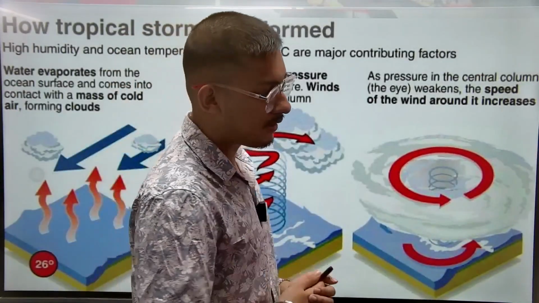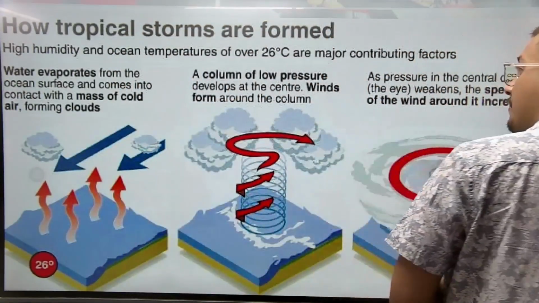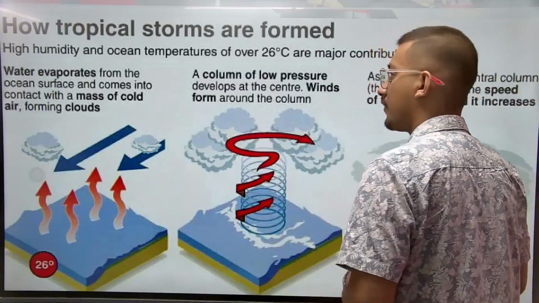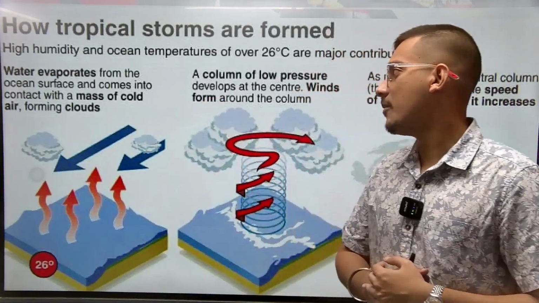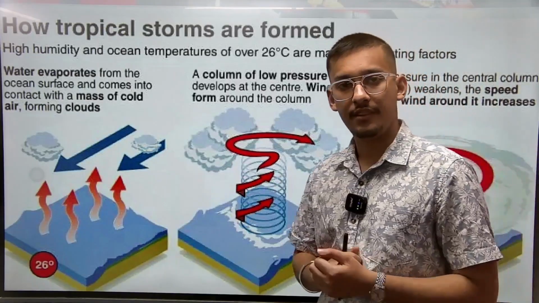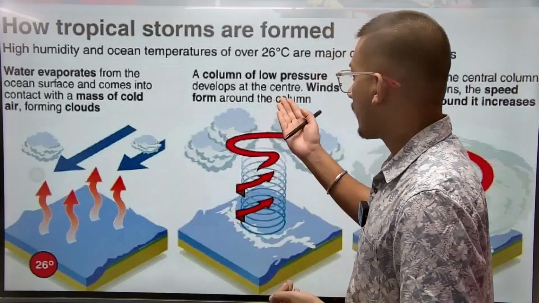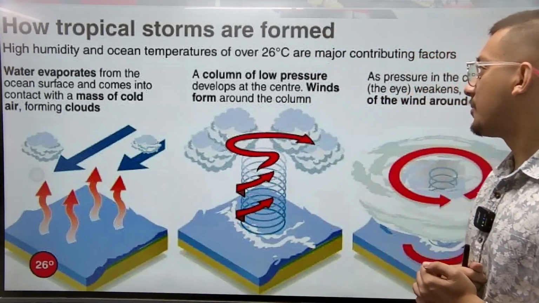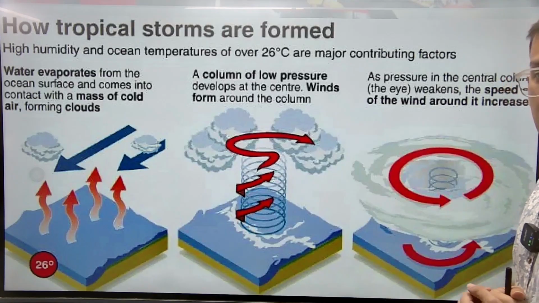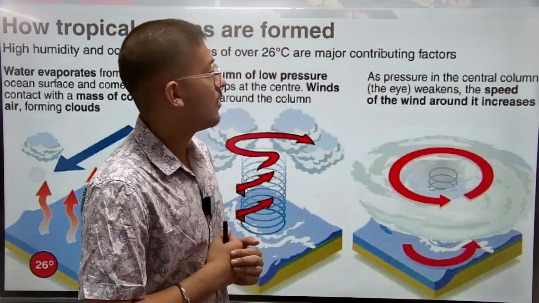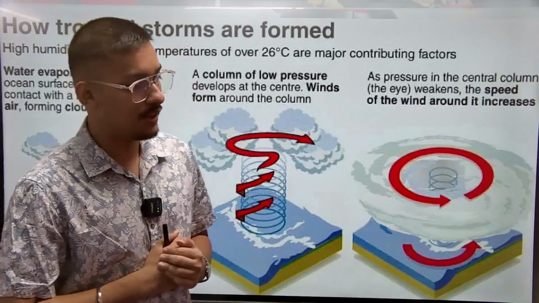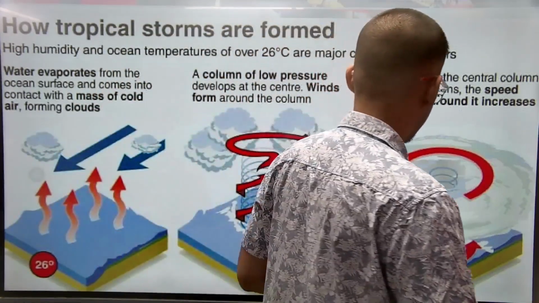So this is a diagram to better understand it. Here we can see how tropical storms are formed. Firstly, water evaporates from the ocean surface and comes into contact with cold air, thus forming clouds. A column of low pressure develops at the center. Winds form around the column. Lastly, as pressure in the central column weakens, the speed of the wind around it increases, right?